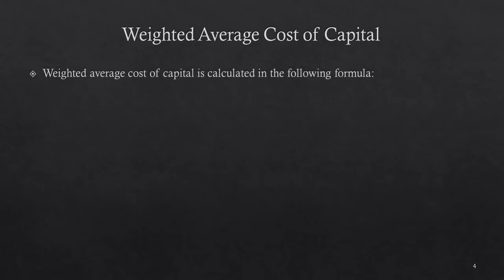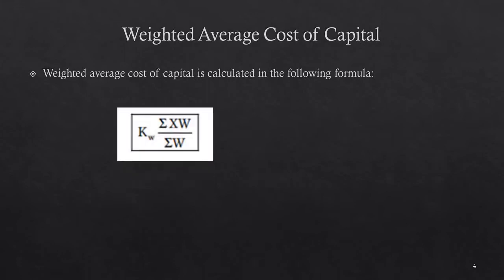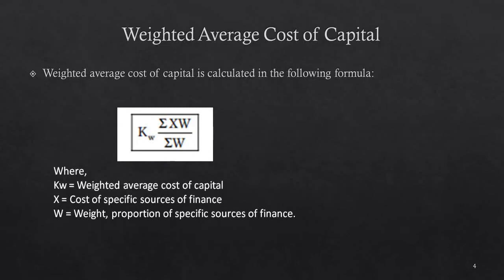Weighted average cost of capital is calculated using the following formula: Kw = ΣXW / ΣW, where Kw is the weighted average cost of capital, X is the cost of specific sources of finance, and W is the weight, the proportion of specific sources of finance.